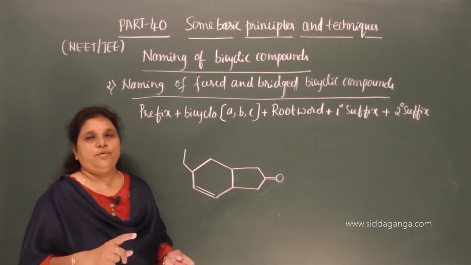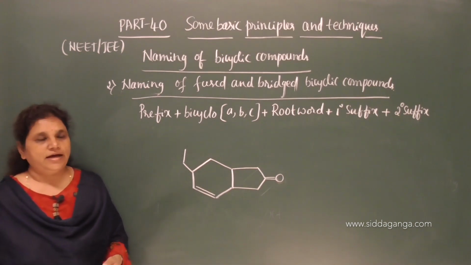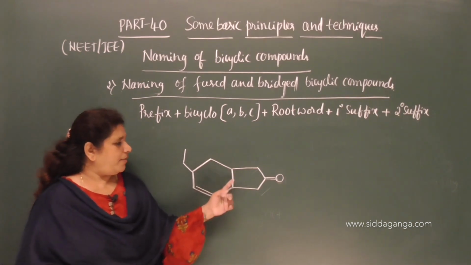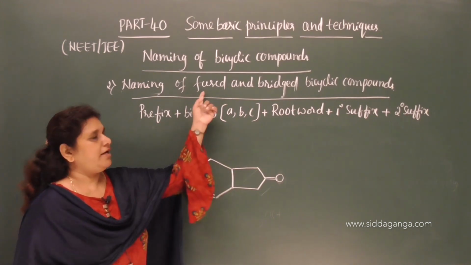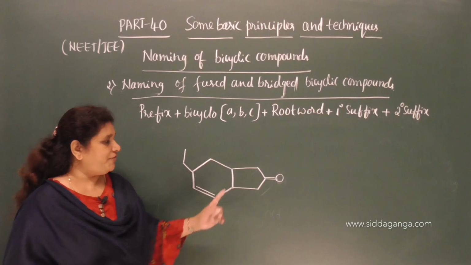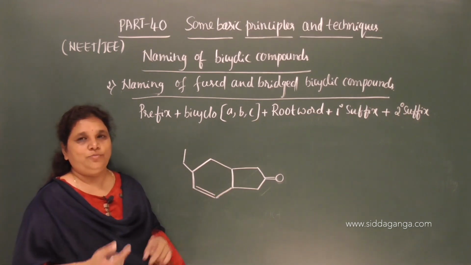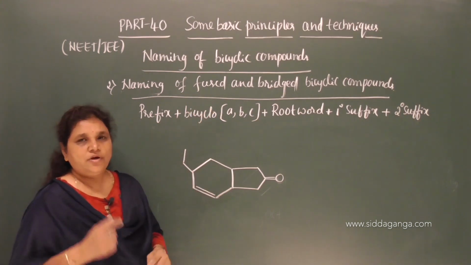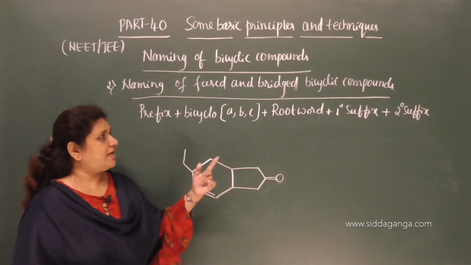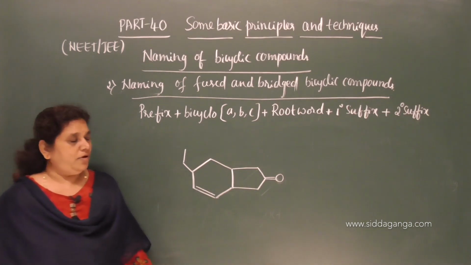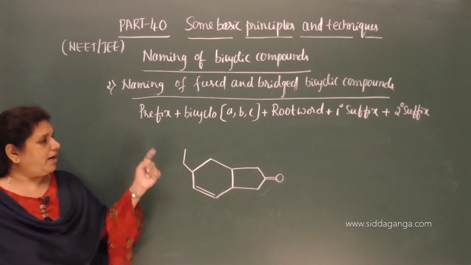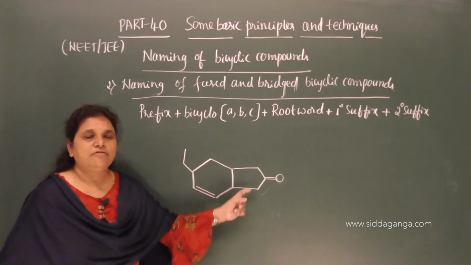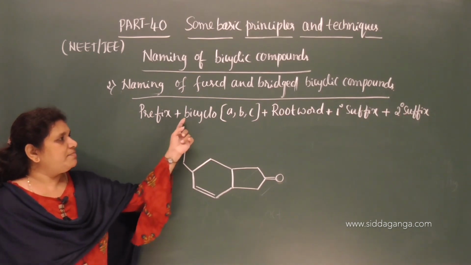The only difference between fused and bridged bicyclic compounds is that if two carbon atoms are present as bridgehead carbon atoms, then it is fused. If two carbon atoms are common to both the rings, then it is fused. If more than two carbon atoms, then it is bridged. Okay. Now the prefix goes to the substituent group. Any substituent group on any of the rings here, then bicyclo.